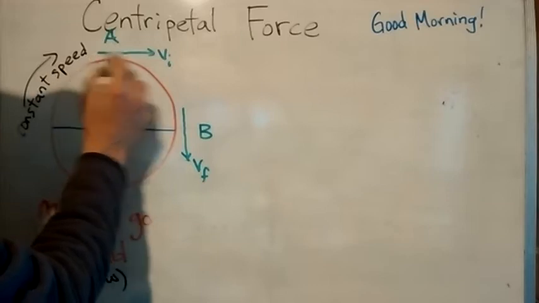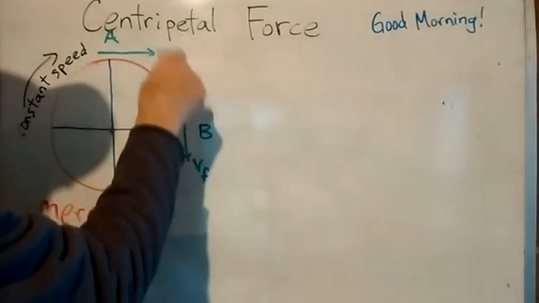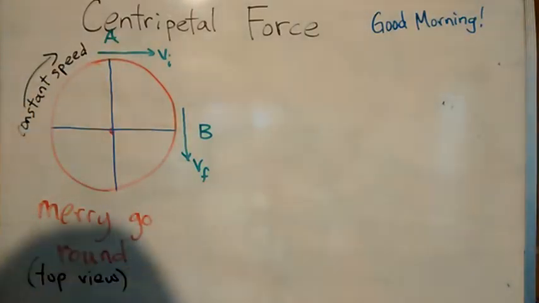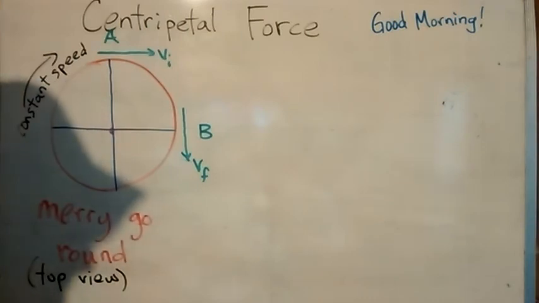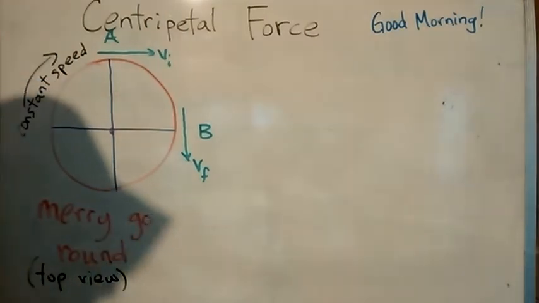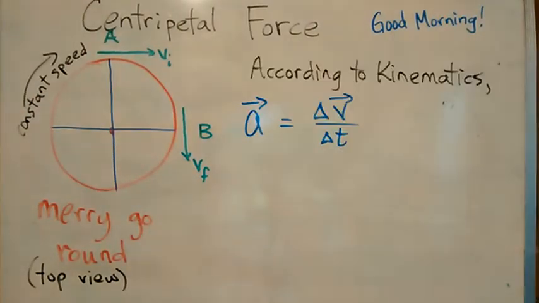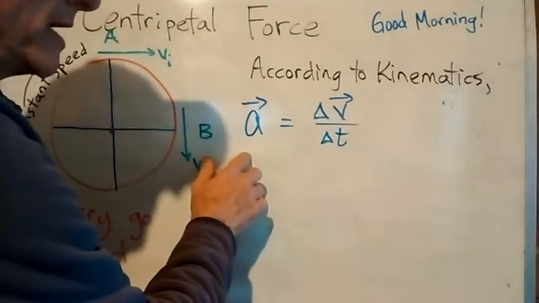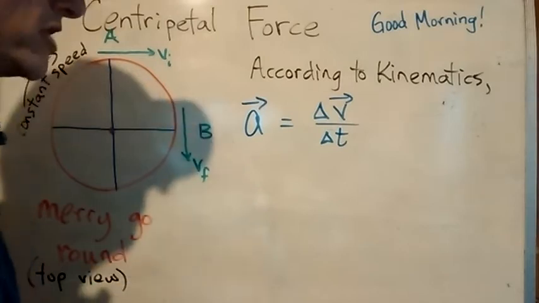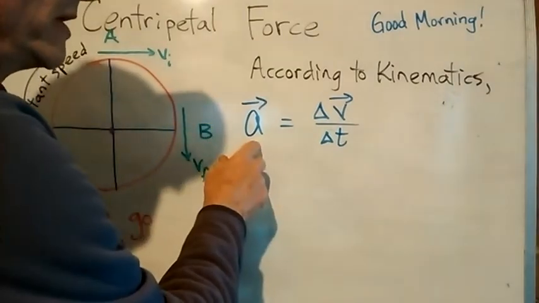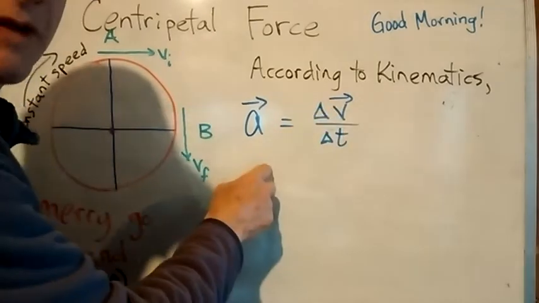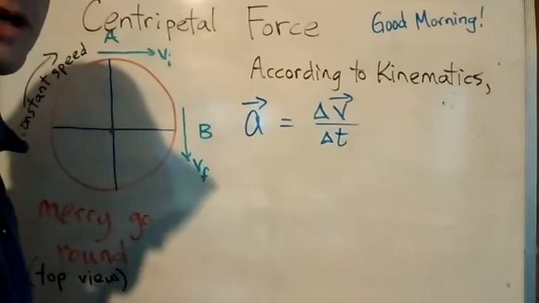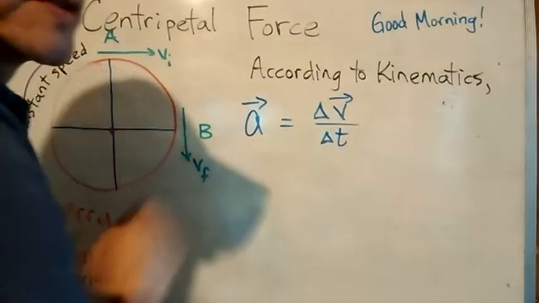But what's changed is the direction. The speed is the same, the length of those arrows is the same, but the direction has changed. And that's crucial because that will show you how you get an acceleration from something that's going at a constant speed. According to the kinematics that we learned even back in grade 11, acceleration is due to some change in velocity over a change in time. So if we have a change in velocity, we have an acceleration. The speed doesn't change, but the direction of the velocity does. So we'll prove right now how we can get a centripetal acceleration.